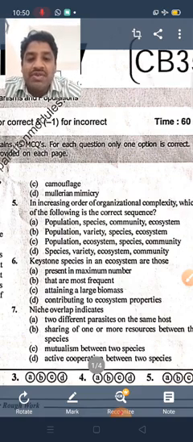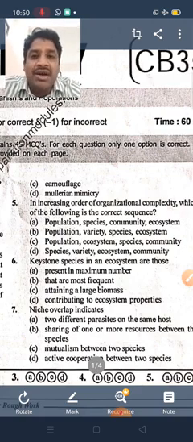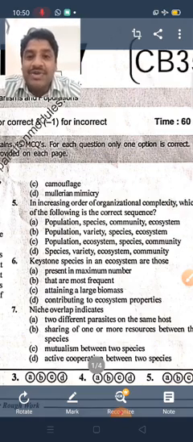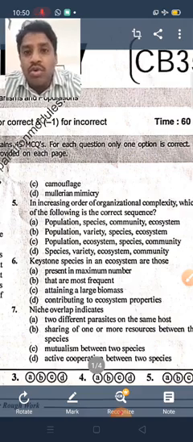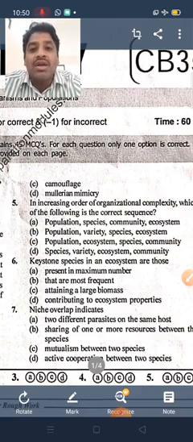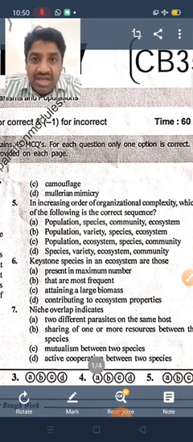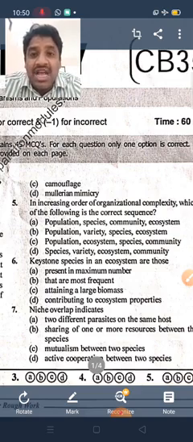But here, after population, one more organization level is present, which we call species. Species means one or more populations that are morphologically, behaviorally and biochemically alike and live together in an area.